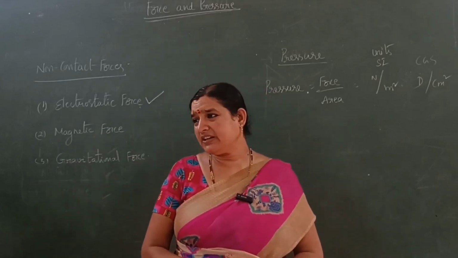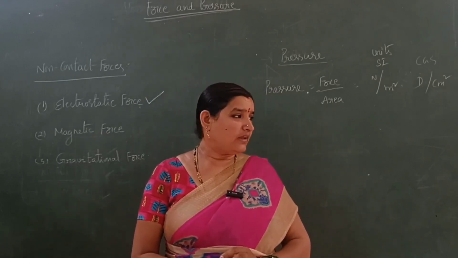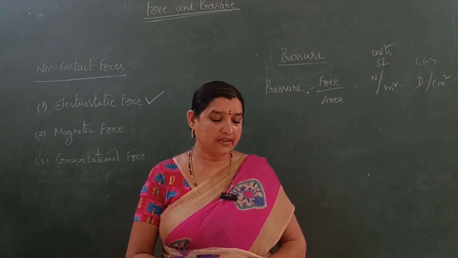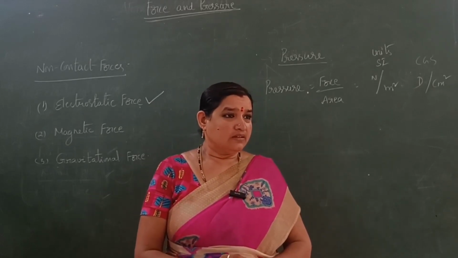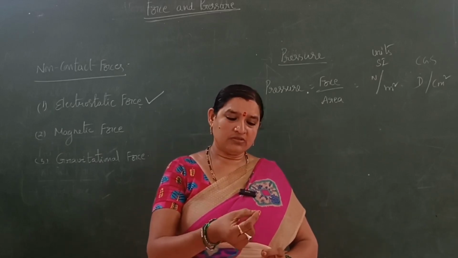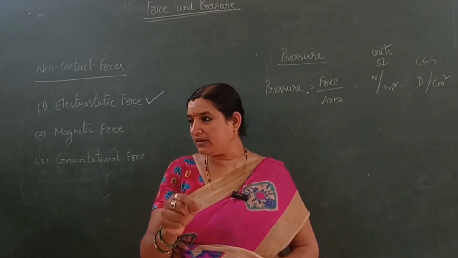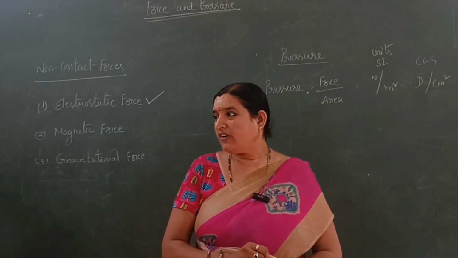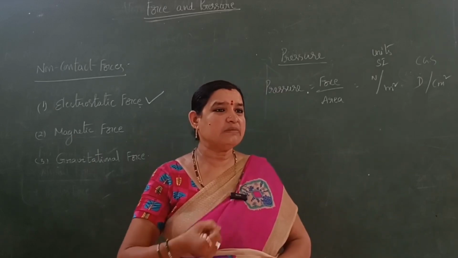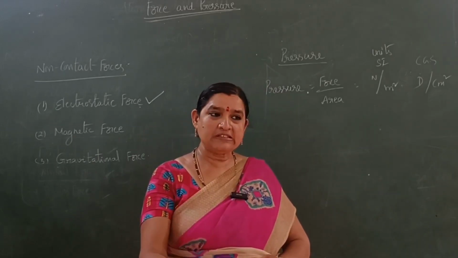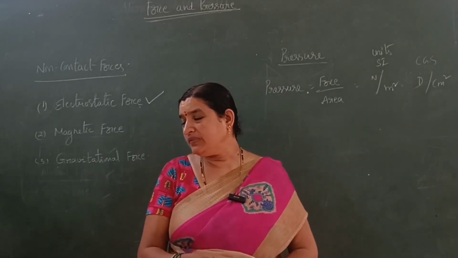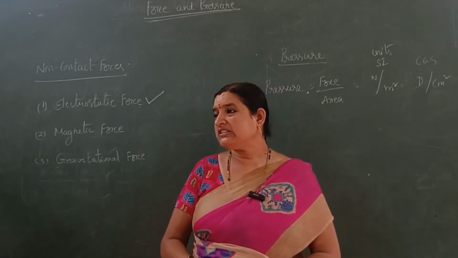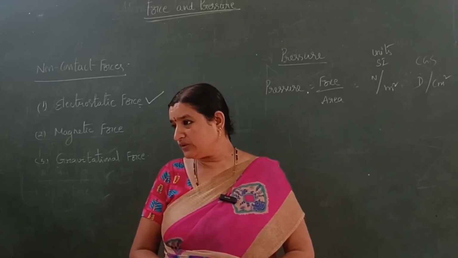What is meant by electrostatic force? We can do an experiment. By doing that experiment, we can understand what electrostatic force is. Take a rubber balloon and keep small pieces of paper near it, and rub the rubber balloon with a polythene sheet. After some time, this rubber balloon gains some charge. When you keep small pieces of paper near the rubber balloon, these small papers are attracted by the balloon. That force is called electrostatic force.